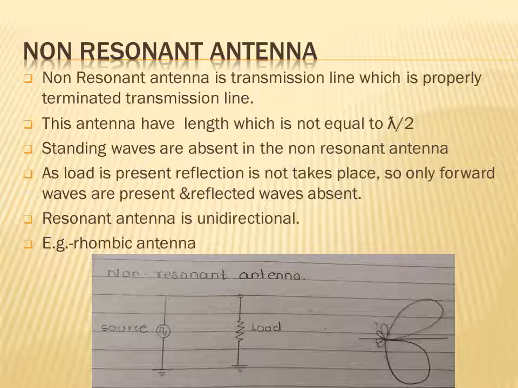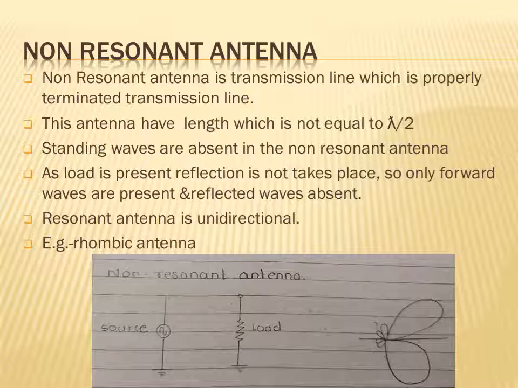Next, what are standing waves? When the transmission line is not properly matched with the load, some part of the energy is reflected back to the generator.